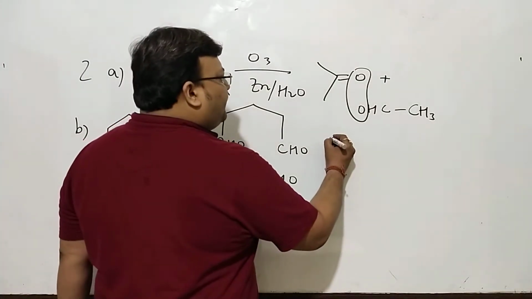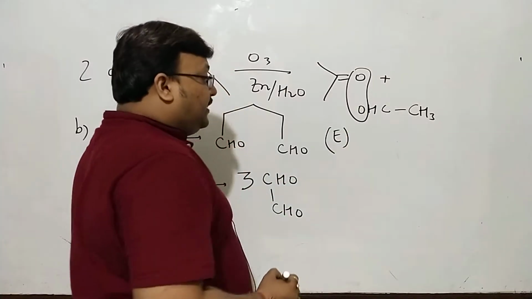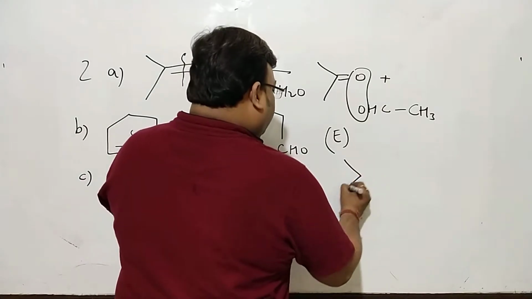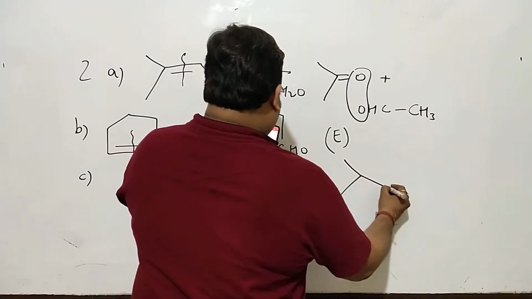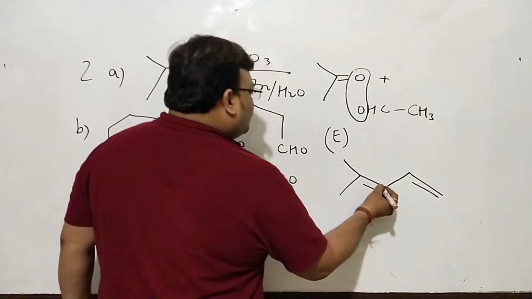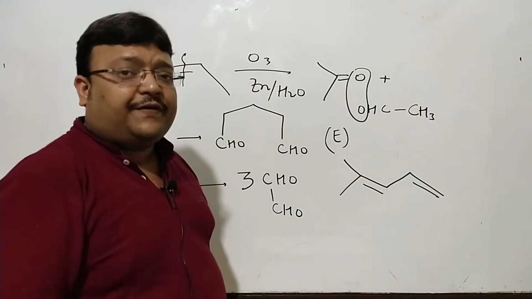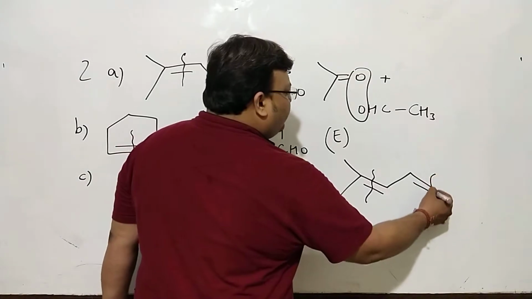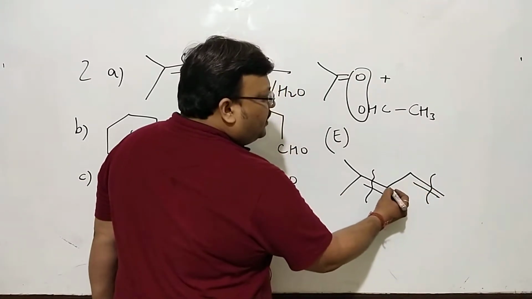E is a case of diene. Now question E, I can see something like this. So yet again, if it's a diene, you will get 3 fragments. This will be the left, this will be the one to the right, and in between you will get CHO.